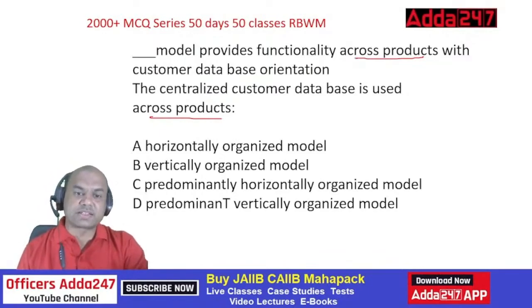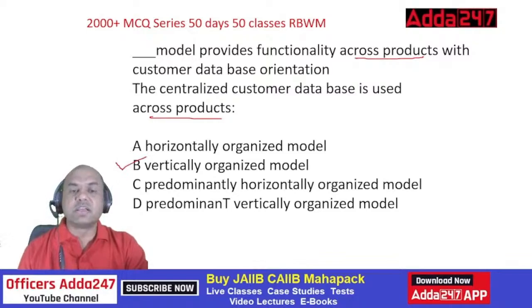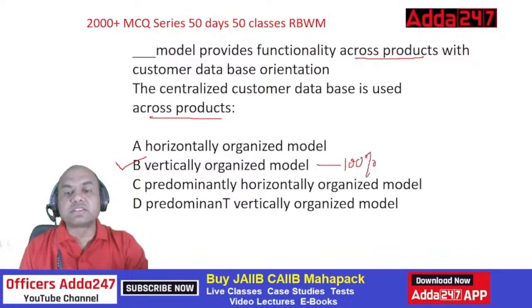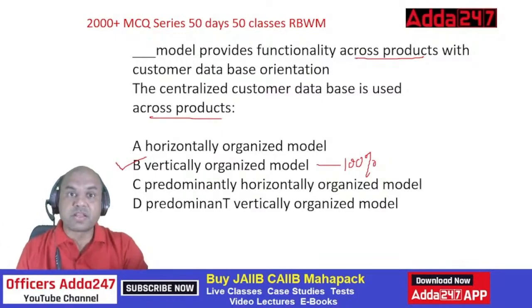So what is the answer? Yeah. It is vertically organized. In vertically organized, it's always 100% data sharing, 100%. And here it is 0%. In horizontally organized, we don't share the data across the products. Within the same product line, the data is shared.